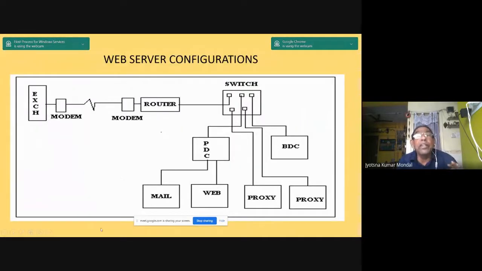Now let us consider another situation. Suppose in the complete network, I have a router. Our communication is coming from the exchange. I have a leased line, communication is coming through a modem or whatever, maybe a router is there. From the router, the switches are there. We have various servers and all other things.